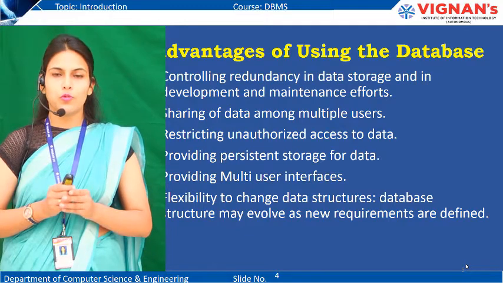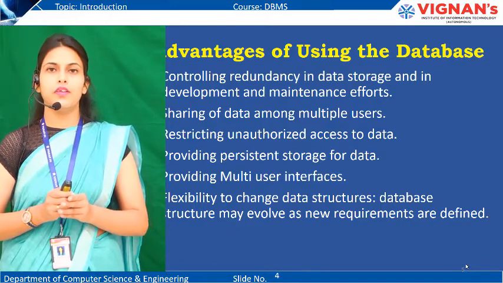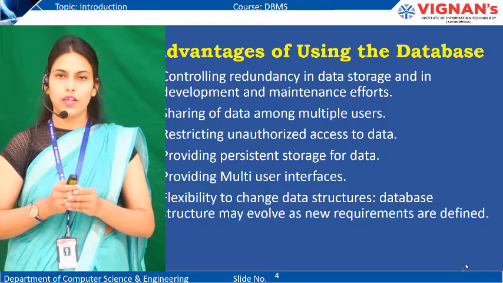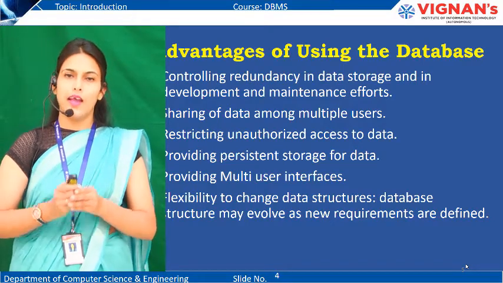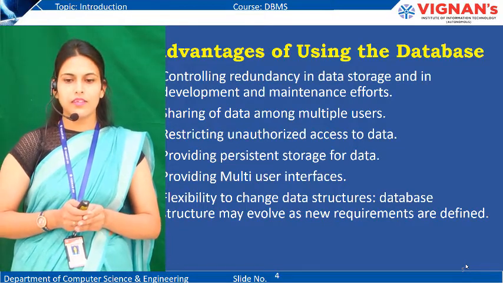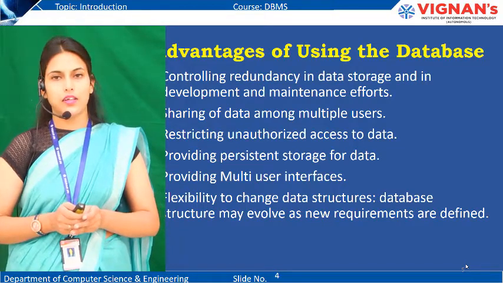In this manner, database can help you create multi-user interface so that we can avoid accessing and loading the irrelevant data. Next is flexibility to change data structures.